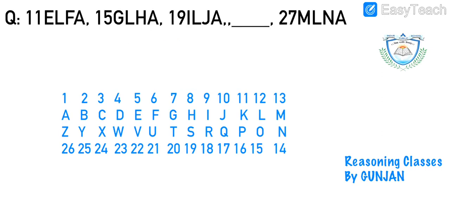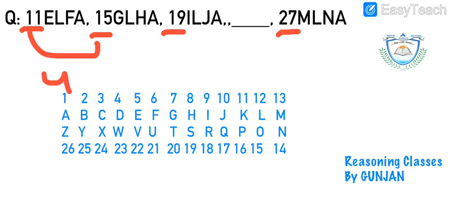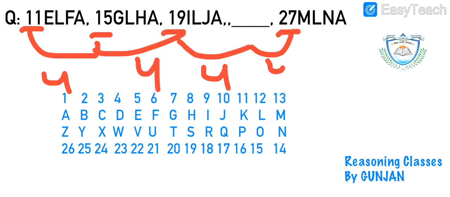Moving ahead to the second question. Let's check this out. 11 ELFA, 14 GLHA, 19 ILJA and the blank, then 27 MLNA. Now if I start with numbers, okay, there is a difference of 4. So I will assume that the next number will also have the difference of 4.